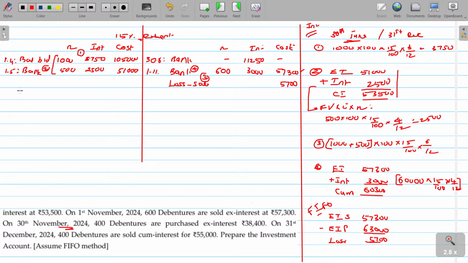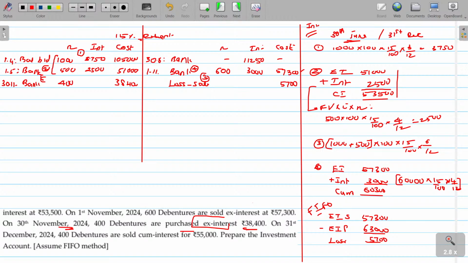Again, on 30th November, 400 debentures are purchased through bank at 38,400 ex-interest. Ex-interest can be posted here. If it is cum interest, it is our duty to find out the ex-interest and post only that ex-interest in the last column. And what about the accumulated interest on this?